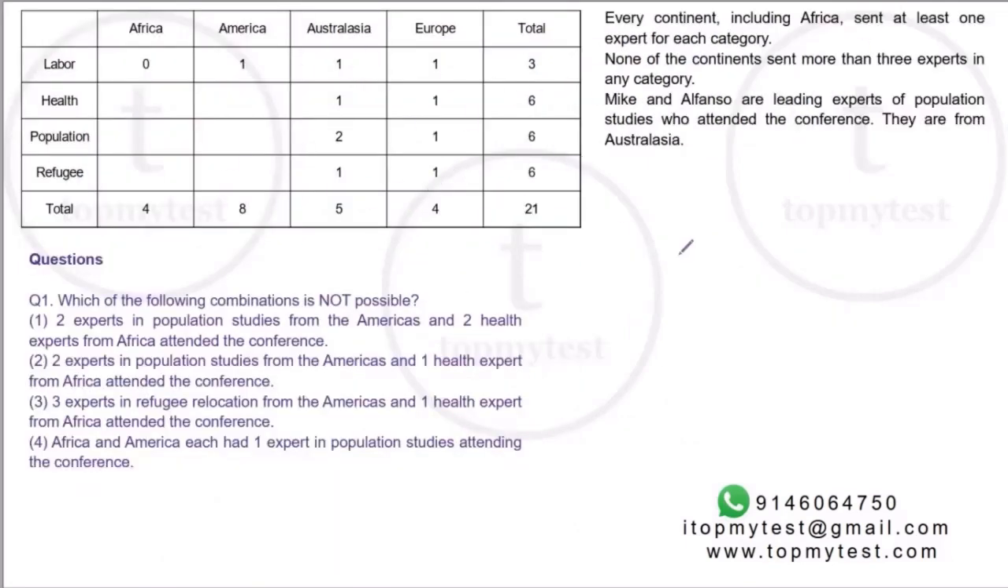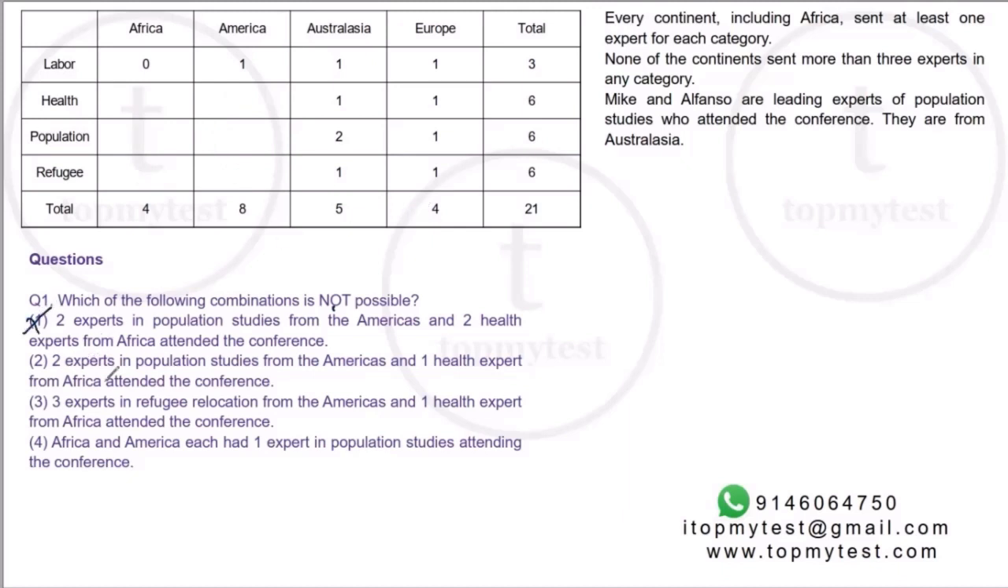Okay, I have written this down. Let's see. Which of the following is not possible? Okay, 2 experts in population studies from Americas and 2 of health studies from Africa. Can I fit this here? If this is 2, these 2 should be 1. Right? This should be 3 and this should be 2. Does this add up to 8? Yes. Are all the rows satisfied? 6, 6, 6. This is satisfied. So first is possible. So that is out.